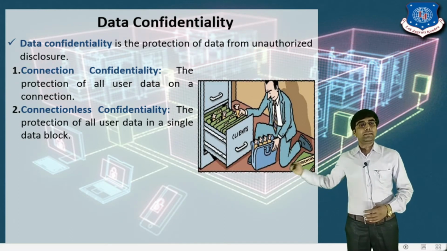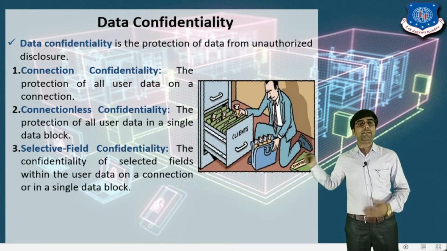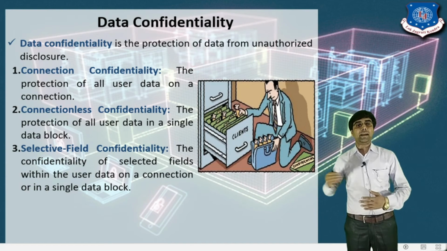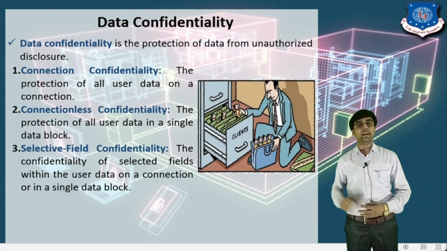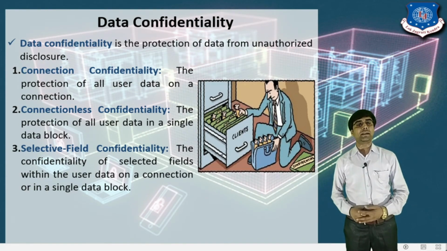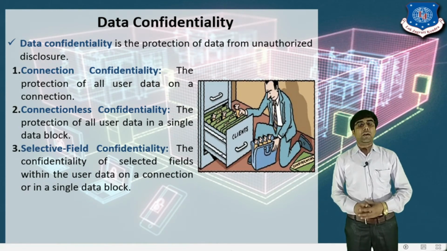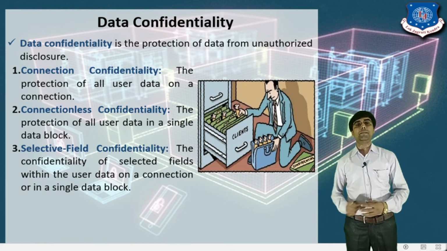Then the third is selective field confidentiality. In selective field confidentiality, selected fields within the user data of a connection or in a single data block are protected. It means that we provide security or confidentiality on a particular selected field of data.